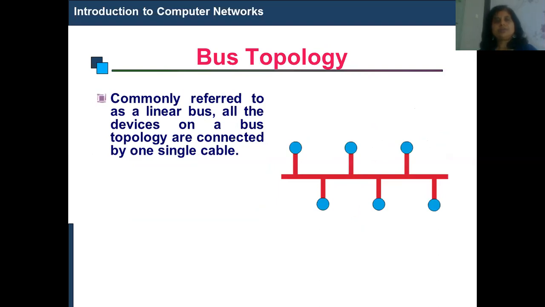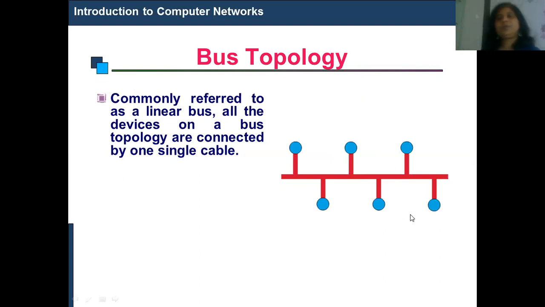Now, what is bus topology? Bus topology means the machines are connected in a linear fashion. Linear bus means one single cable is there and n number of machines are connected to the single cable. See, this is a single cable, and to this single cable, here 6 machines are connected. So it is called a bus topology.